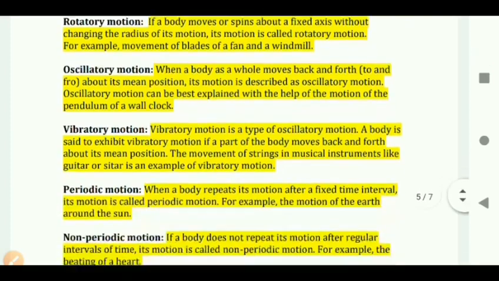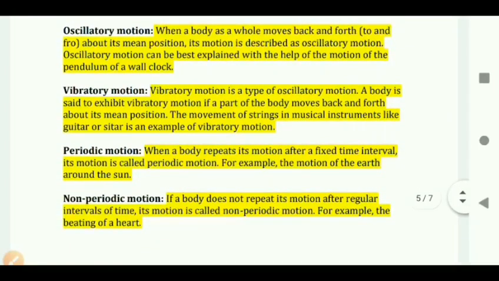Next, oscillatory motion. When a body as a whole moves back and forth, to and fro about its mean position, its motion is described as oscillatory motion. Oscillatory motion can be best explained with the help of the motion of the pendulum of a wall clock.